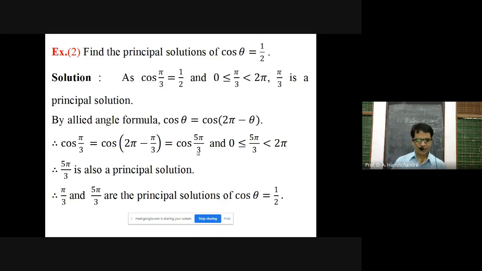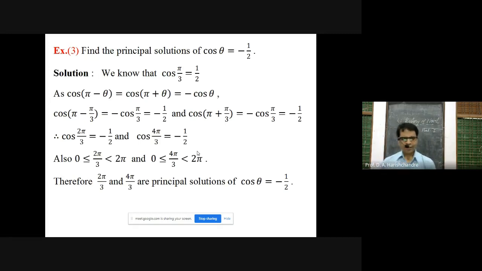But 2 pi minus pi by 3 is 5 pi by 3. So cos pi by 3 becomes equal to cos 5 pi by 3. Hence cos 5 pi by 3 is also 1 by 2. And 5 pi by 3 lies between 0 to 2 pi. So we got one more principal solution, 5 pi by 3. So how many principal solutions did you get in total? 2. Pi by 3 and 5 pi by 3 are the principal solutions of the equation cos theta is equal to 1 by 2.